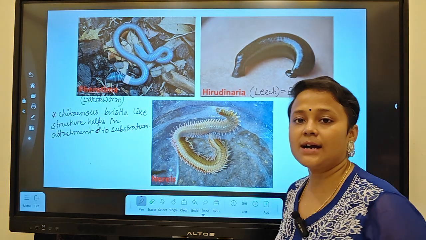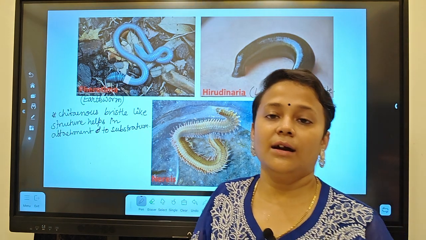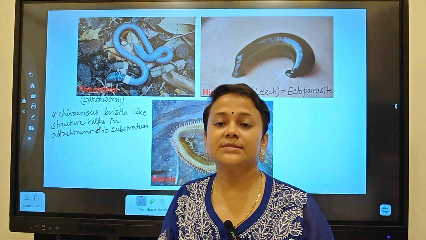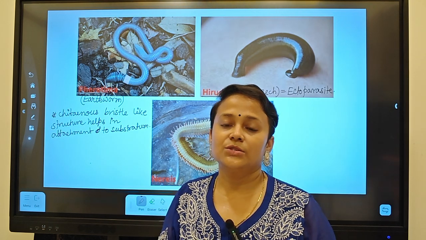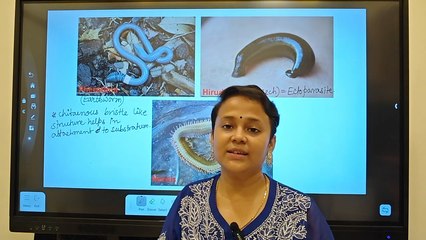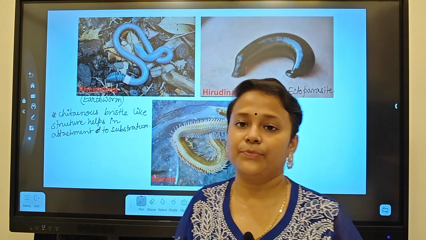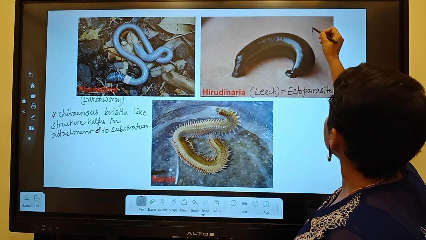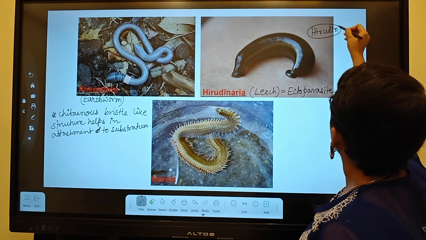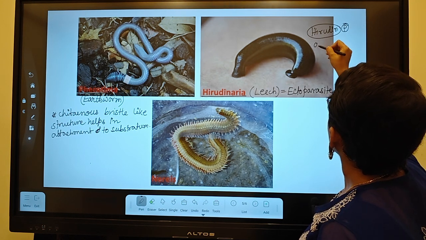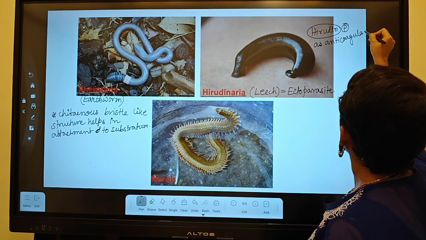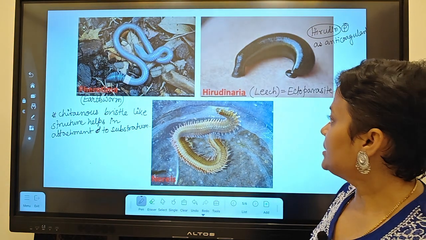And while they suck the blood, they have hirudin in their saliva, which is an anticoagulant. So where they suck, there will be no coagulation of blood. They can suck continuously. So hirudin is present as an anticoagulant.